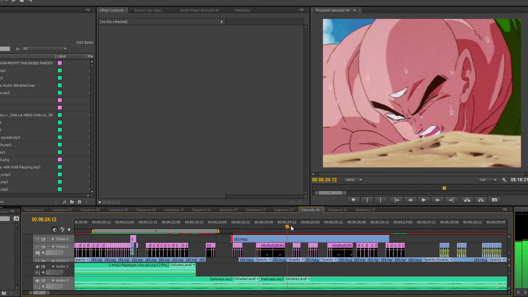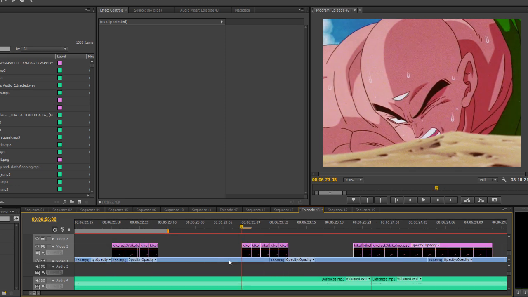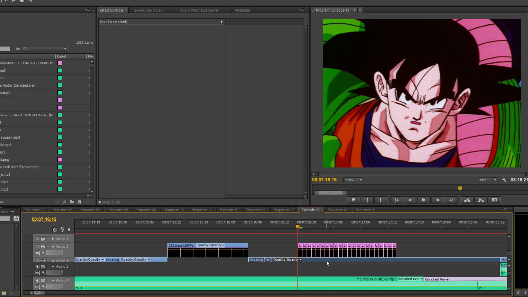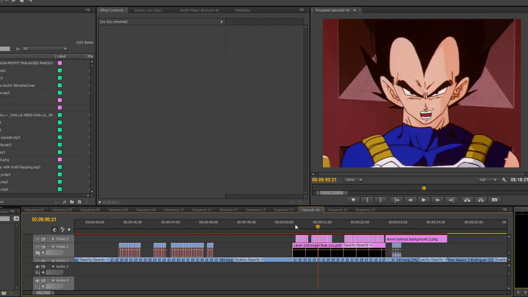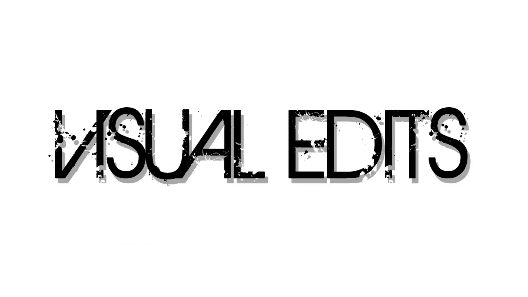The following shot, Tenshinhan doesn't actually speak, he just breathes heavily. So I took these flaps available to me and edited them appropriately into place. Goku's flaps here, taken from another scene entirely. Same in this shot. And finally, Vegeta's flaps here are from an entirely different scene as well. And that's lip flaps! Relatively simple this time around, but don't worry. Visual effects have a lot going on.